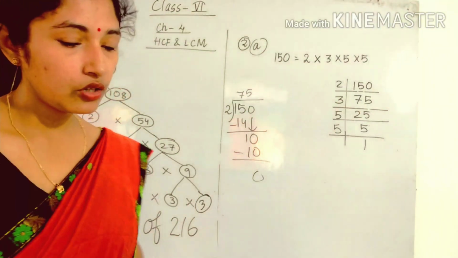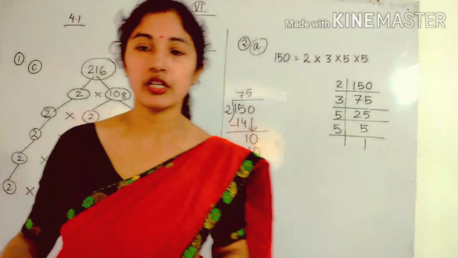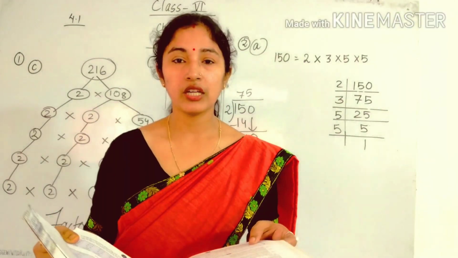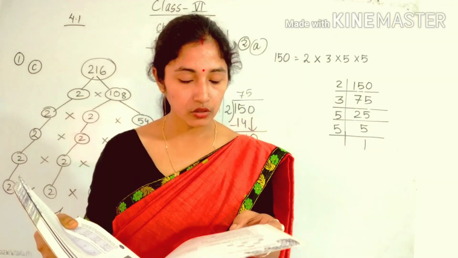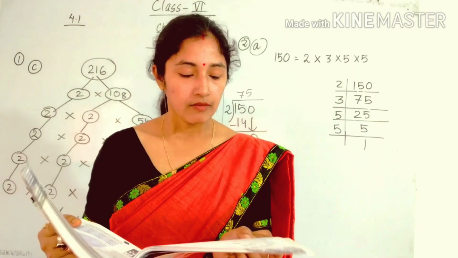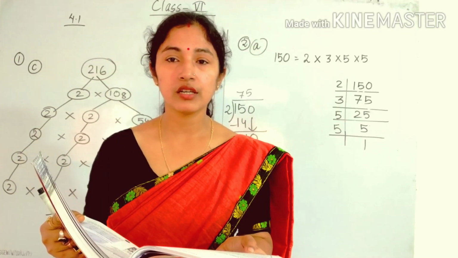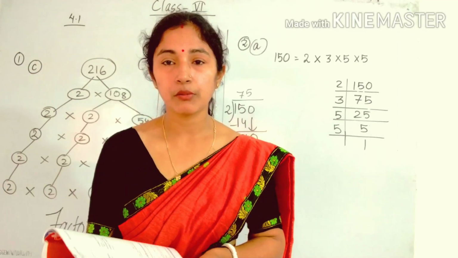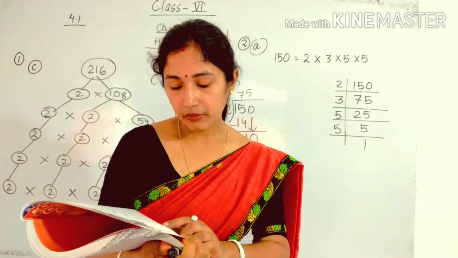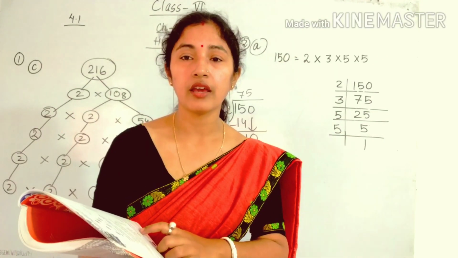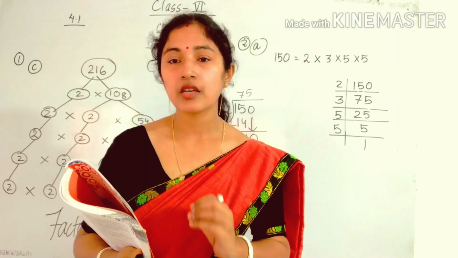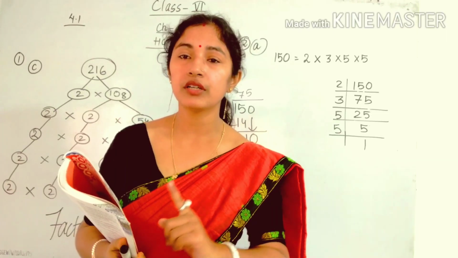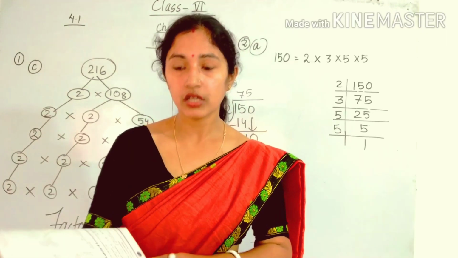Okay. In question number 3 you have to identify which of the following is a prime factorization. So see, in part A, 2 into 2 into 3 into 4. 48 can be written like this, 2 into 2 into 3 into 4. But see, 2 is a prime number, 2 is also a prime number, 3 is also a prime number, but 4 is not a prime number, 4 is a composite number. So this is wrong. Similarly, B number 168, similarly you have to check. You have to check two things: whether the numbers are prime or not, and secondly, when we multiply all the numbers, the given number should come. These two things you have to check.